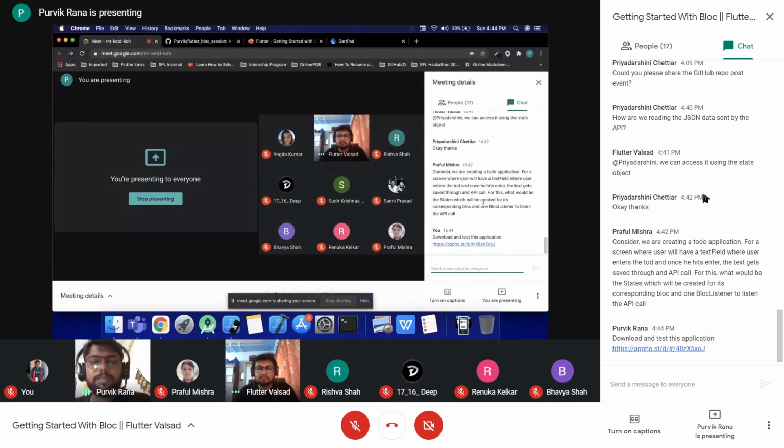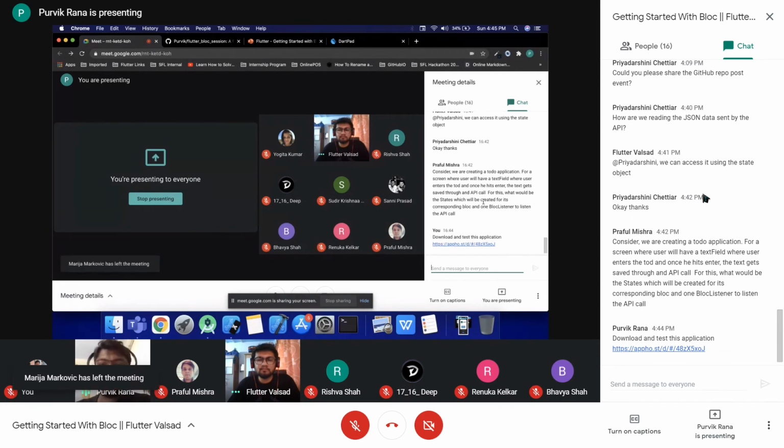Okay, so let's say your initial state will be there. So you will be representing an input form to the user. That will be your default state, which you can represent to the user. And when the user gives some information and presses a particular button, on that button you can pass the user's inputted details within that event to the block. So that block will receive your inputted data, and that block can process this information. Now, let's say your to-do only has one string, so that message is received by the block, and now the block knows that I have to store this to the server.